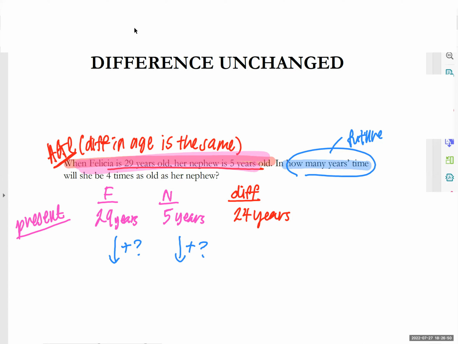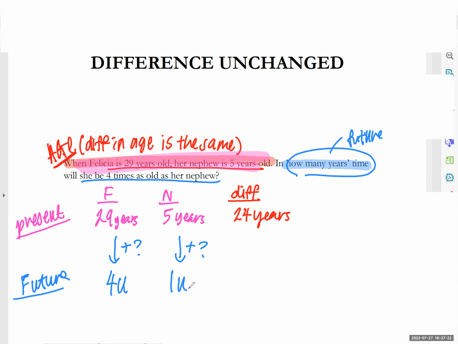All right, so now the last one. Can you see that "in how many years" means it's the future, correct? So we have present and then we have future. In the future, she says she will be 4 times as old as the nephew. So what does 4 times as old as the nephew mean? That means Felicia will be 4 units, very good, and the nephew will be 1 unit.